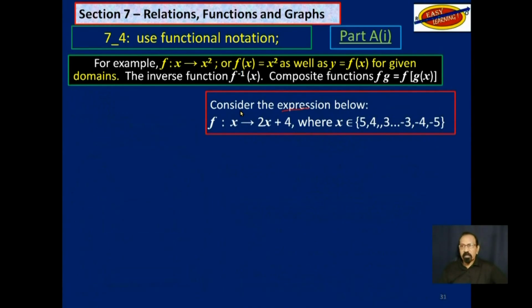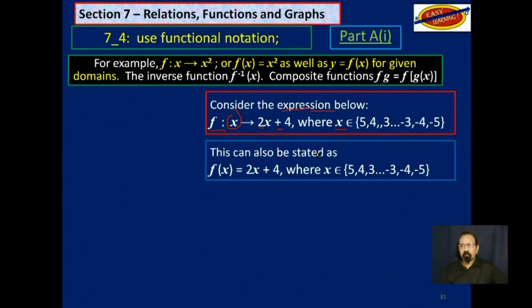Now consider this expression here. f is a function such that x maps onto 2x plus 4, where x is a member of integers from 5 to -5.